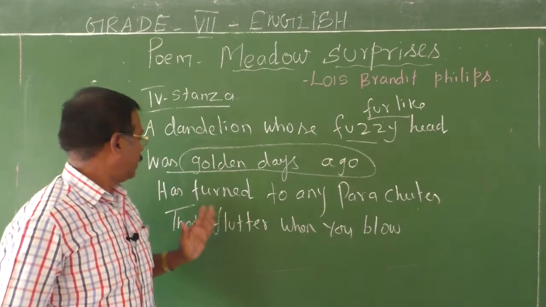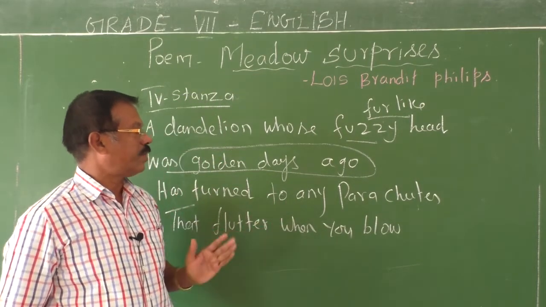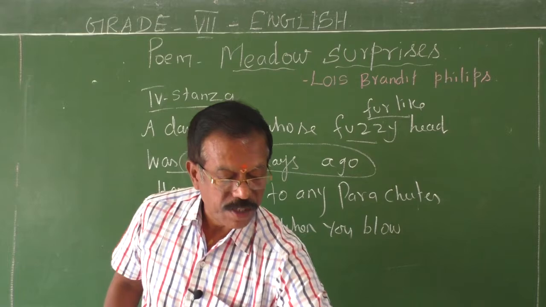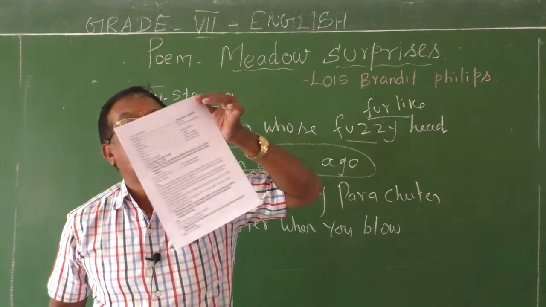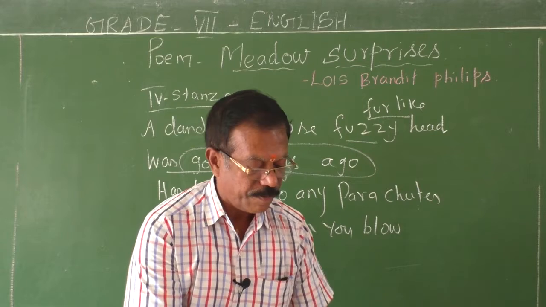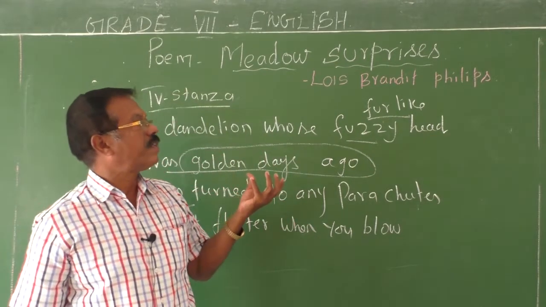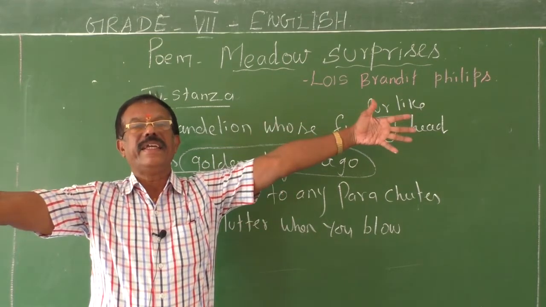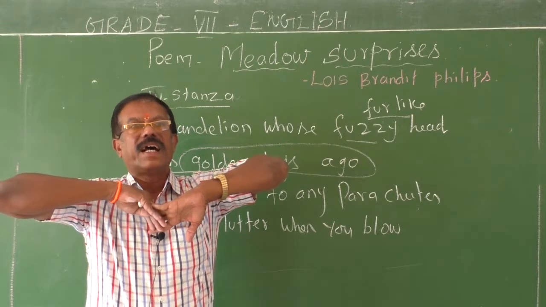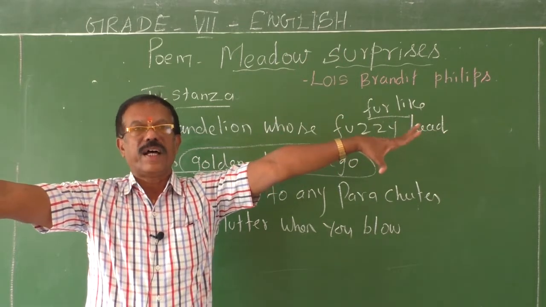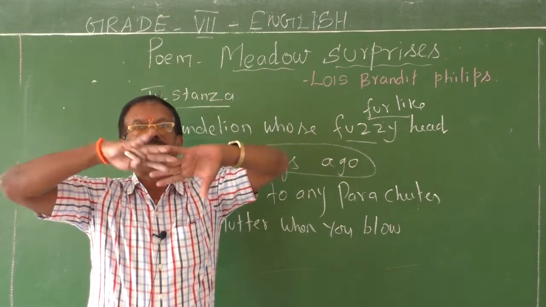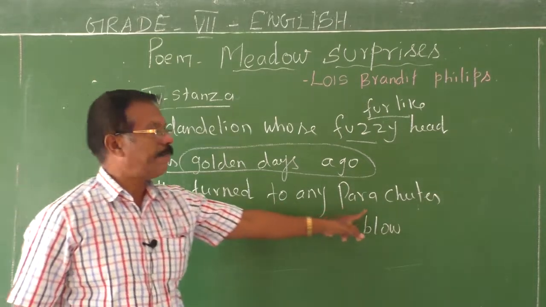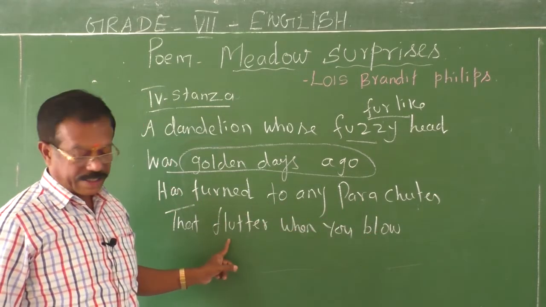fur. And then it turned to any parachute, in the sense that if you blow like this, what happens? The soft fur-like petals start to fly in the air. It looks like how a parachute flies. If you blow, it flies in the air just like a parachute. See, it has turned to any parachutes that flutter here.